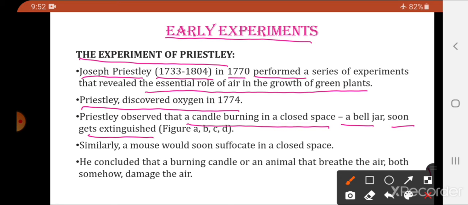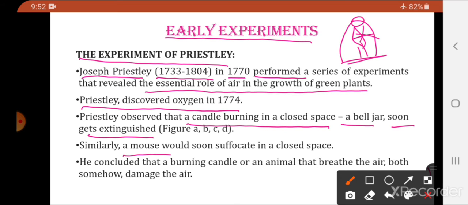He observed that when a burning candle was placed in a closed bell jar, so this is a closed bell jar, within a very short period of time the candle got extinguished. He observed that the candle burning in a closed bell jar soon gets extinguished.